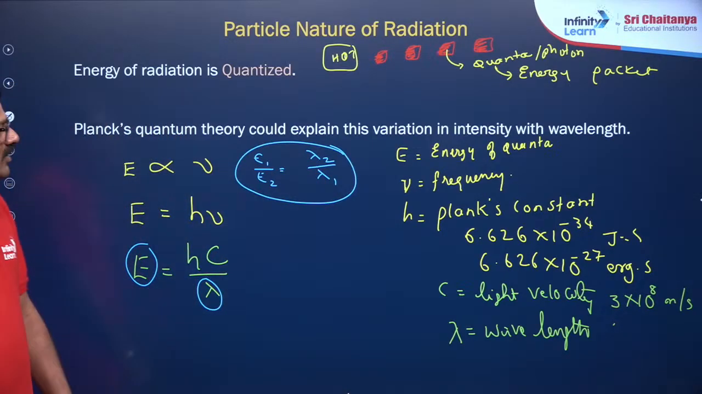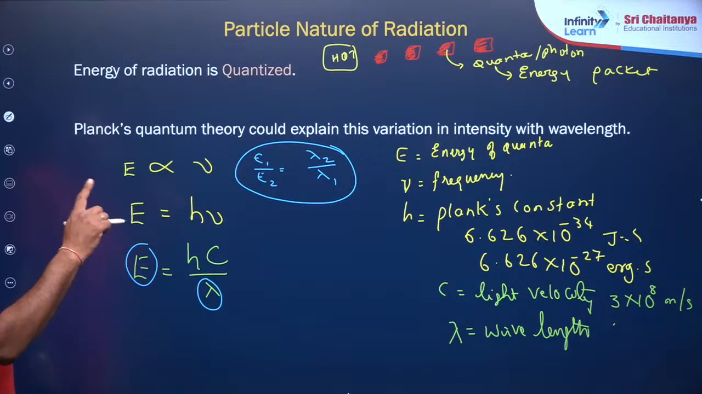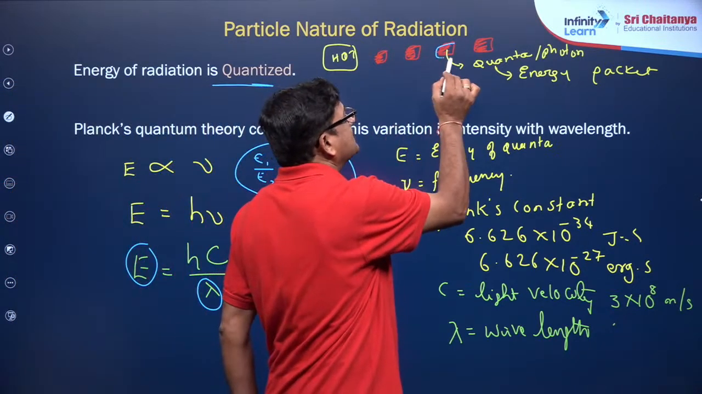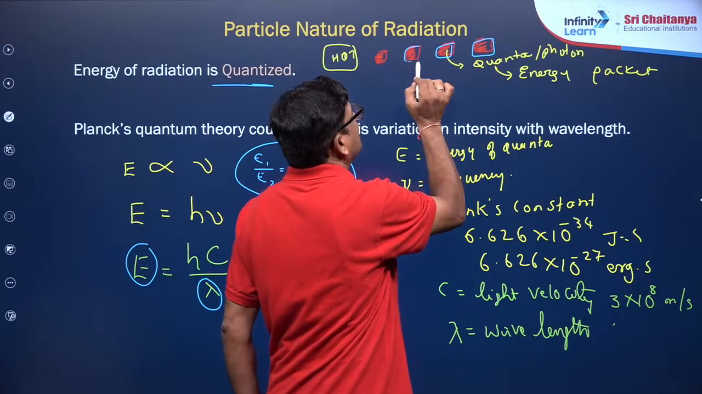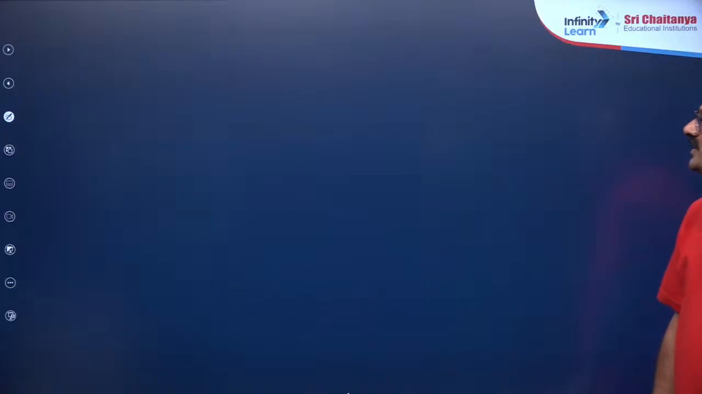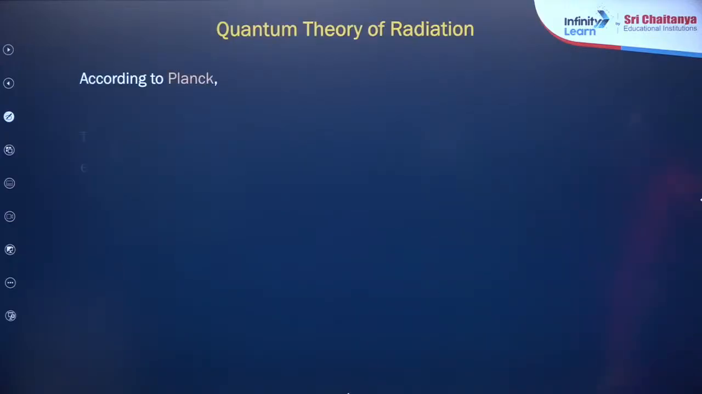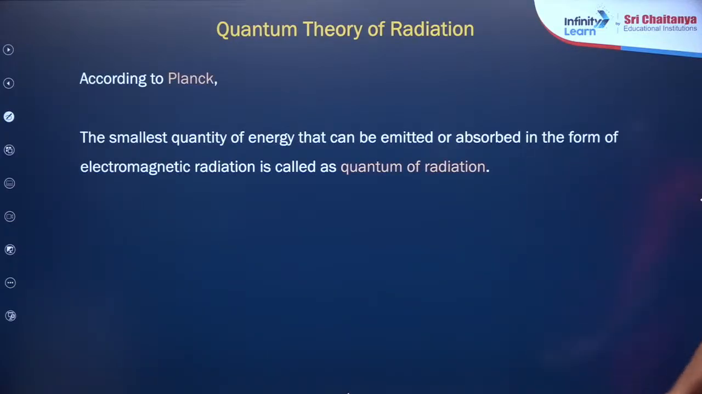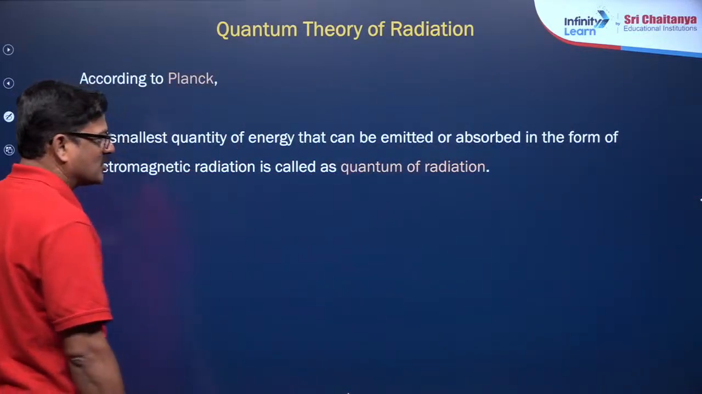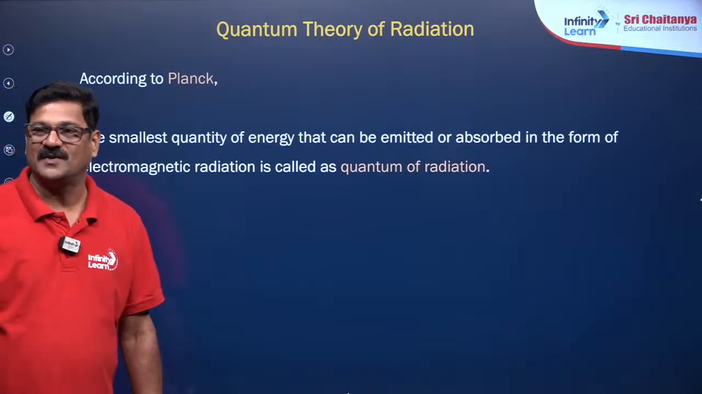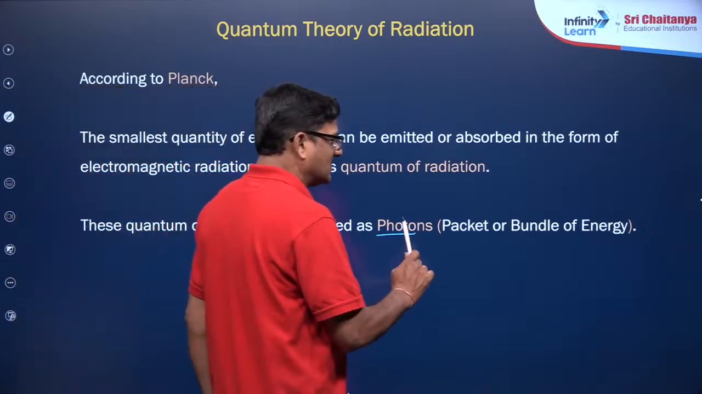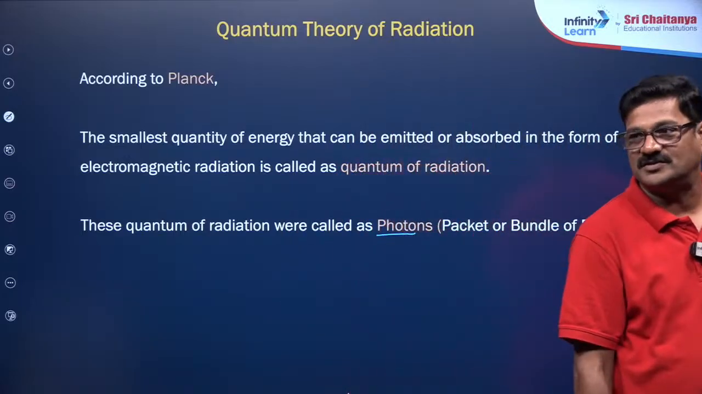And he wanted to say that the entire particle nature of the radiation is quantized. So the quantity of this radiation is fixed, and the energy packet is fixed. Do you understand? Clear? And here, quantum theory of light: according to Planck, the smallest quantity of energy that can be emitted or absorbed in the form of electromagnetic radiation is called a quantum of radiation. And this quantum of radiation was called photons, or the quanta packet bundle of energy.